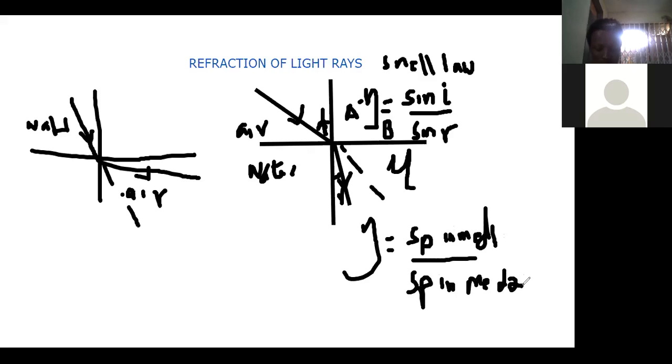So you can relate refractive index to the speed in medium 1 and the speed in medium 2.